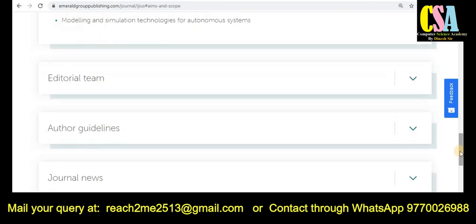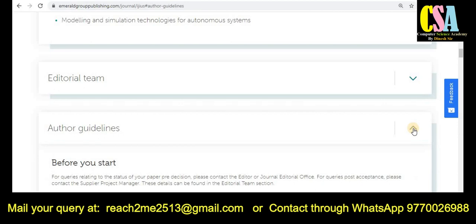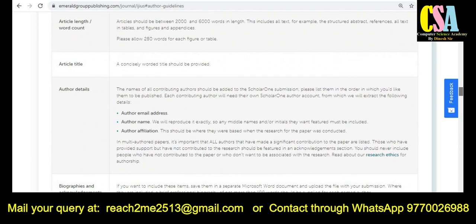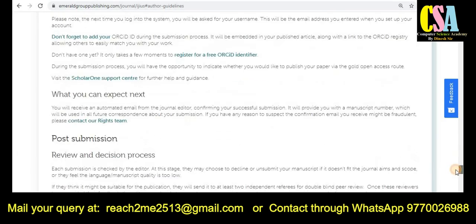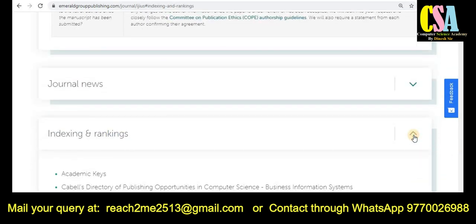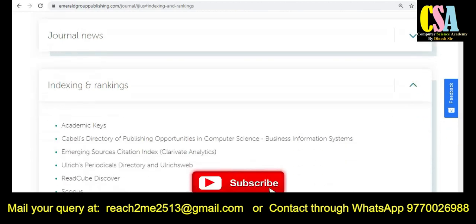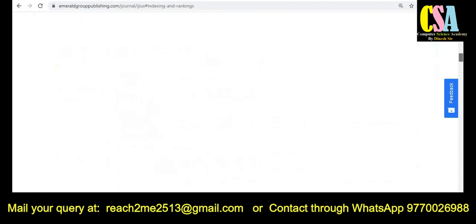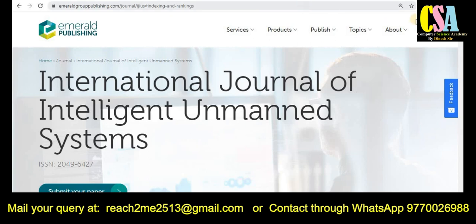This is a really helpful tool. For the author guidelines, just click on the author guidelines tab. Here you will get all the details about the guidelines to publish your research paper and how to prepare it. About indexing, just click on the indexing part. You can see here this is a Scopus category journal and ESCI category journal, so there is no issue. You can see the Scopus impact for 2020 and 2019; all the things are given here. So grab this golden opportunity to publish your research paper.